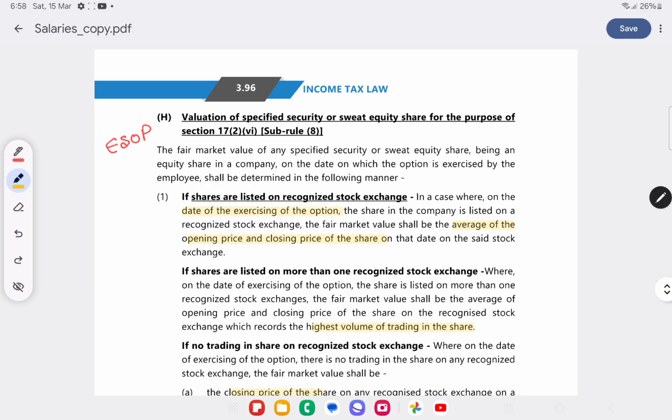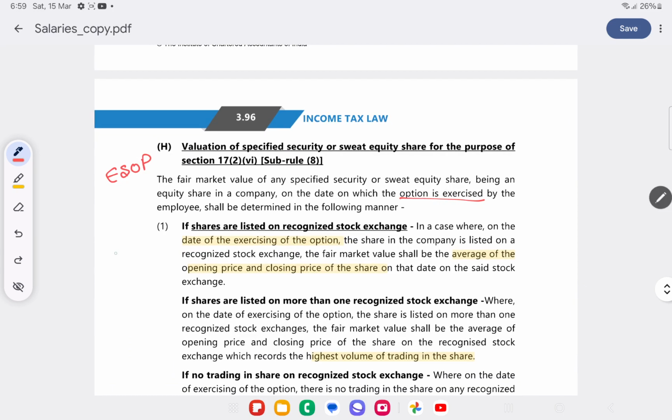Valuation of specified security or specified equity share for the purpose of the section. Whenever the specified equity shares are issued, they are issued at a discounted price or a concessional price. What will be the value of perquisite? The fair market value of any specified security being equity share on the date the option is exercised by the employee shall be determined in the following manner. So the fair market value of such security minus any amount paid by the employee will be the value of the perquisite. Now what will be the fair market value? Fair market value will be the fair market value on the date of exercise of option.